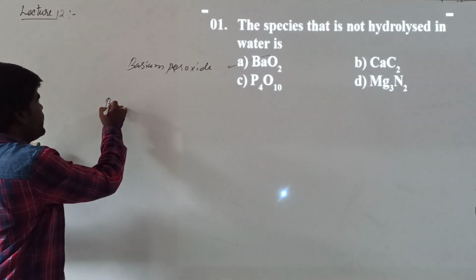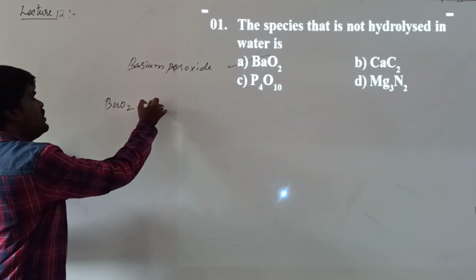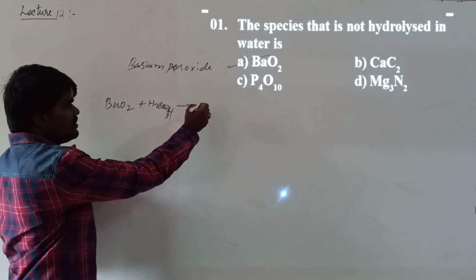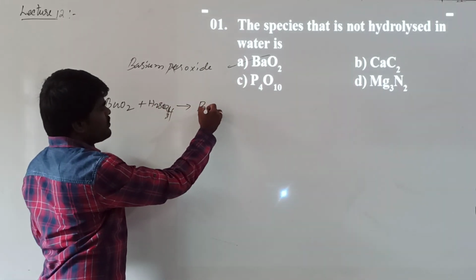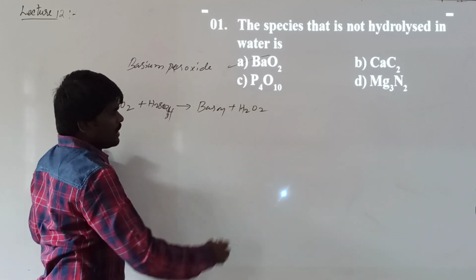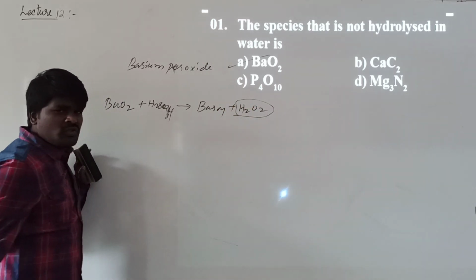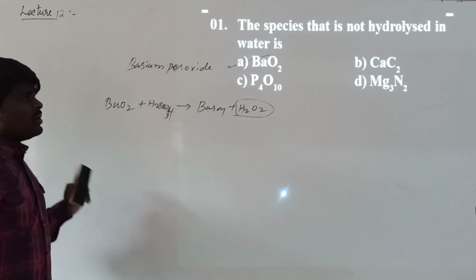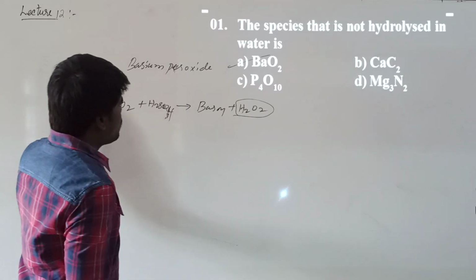If you are treating this barium peroxide with H2SO4, you might have studied this equation in hydrogen, it forms barium sulfate plus H2O2. It is used in the making of hydrogen peroxide. As it generally does not react with water, it does not undergo hydrolysis. The rest of them can undergo hydrolysis.